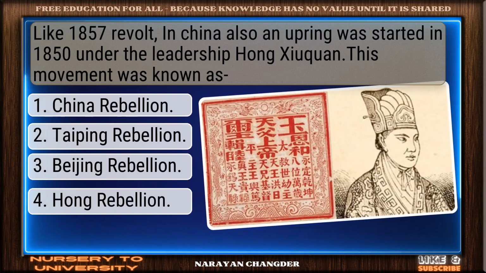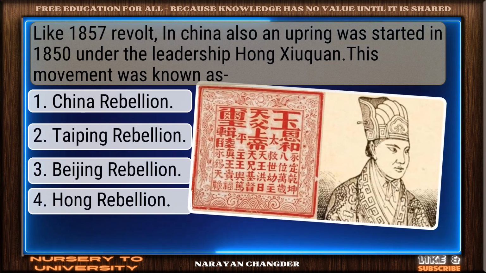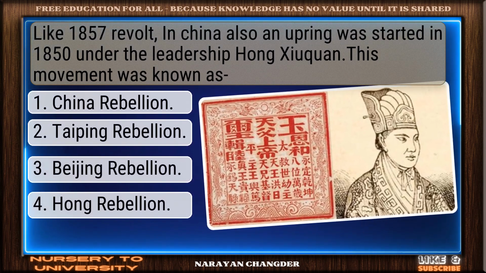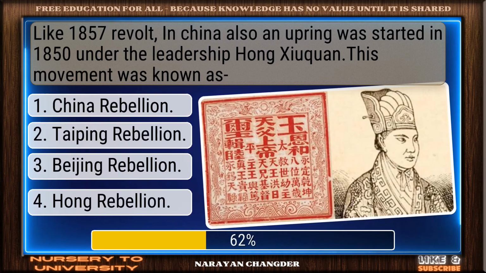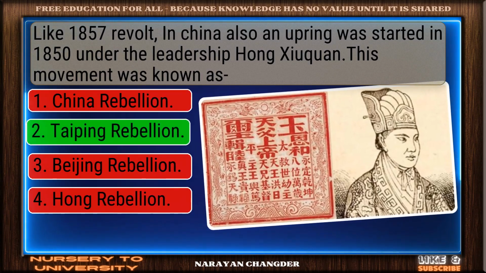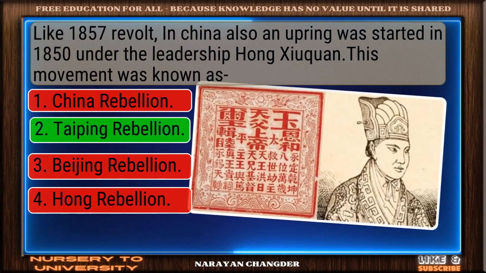Question number 13. Like the 1857 revolt, in China also an uprising was started in 1850 under the leadership of Hong Xiuquan. This movement was known as. Great job. Taiping Rebellion is the accurate answer.